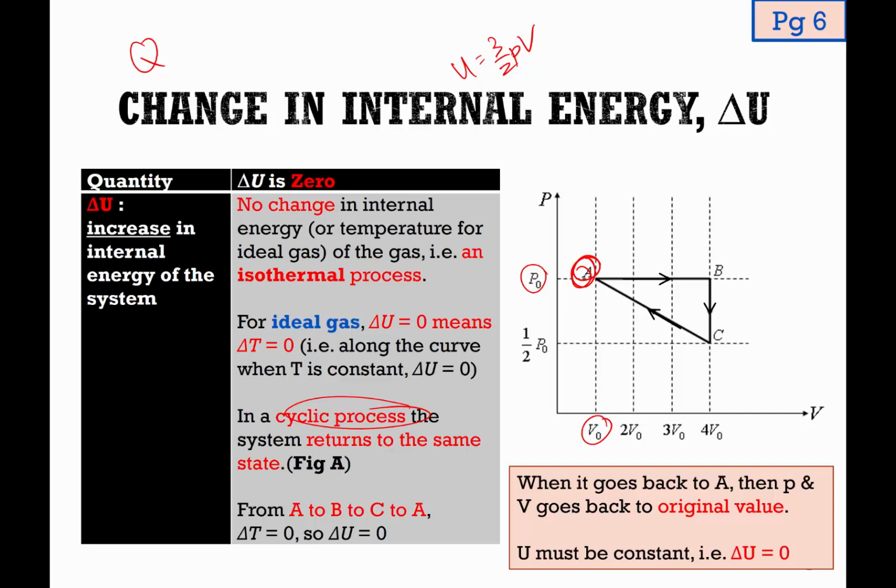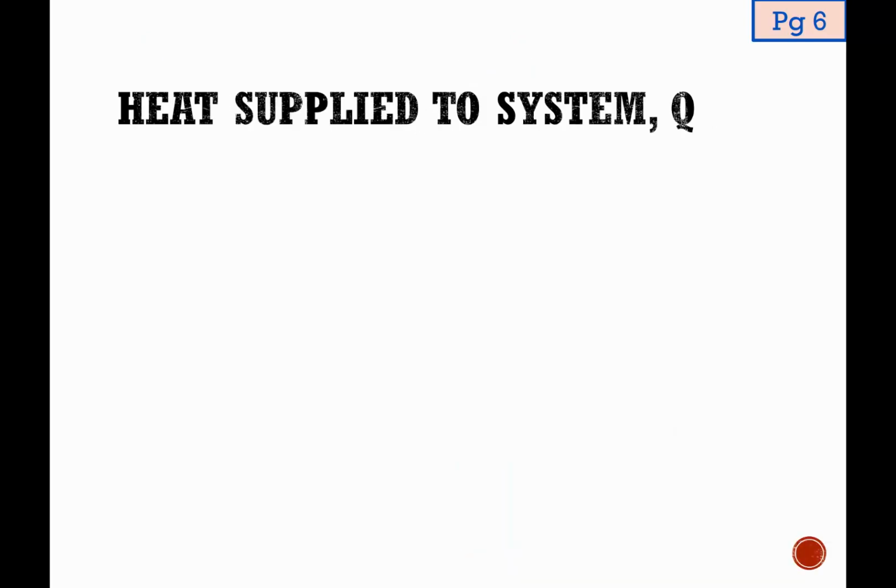And I'm talking about easily one part, 3 to 4 marks. If you forget this pointer, you would never be able to score 100% of the question. I'll be coming back and stressing this point later when we are doing examples, especially example 12. Now that we are done with delta U, we'll move on to the next term Q.